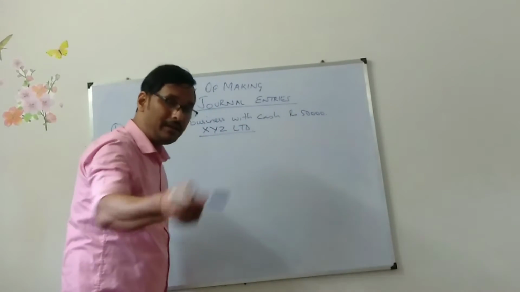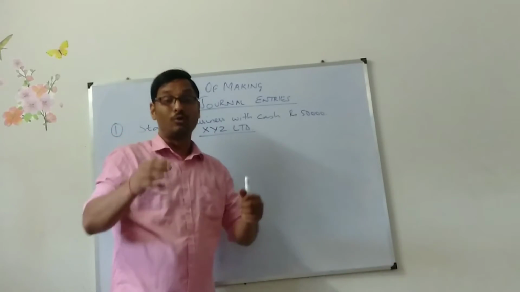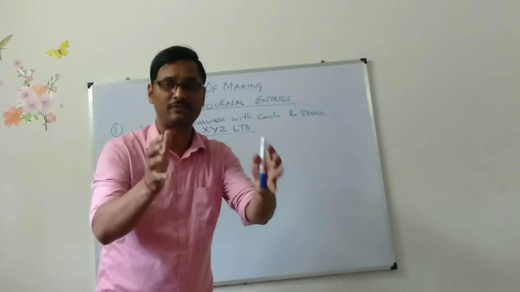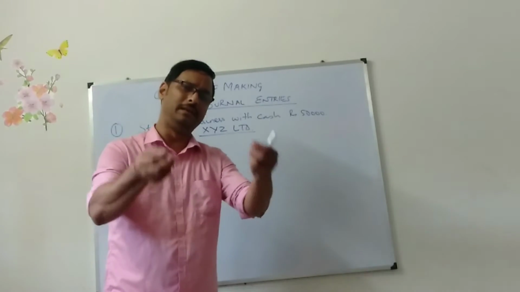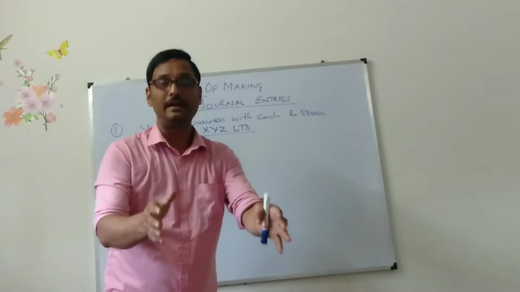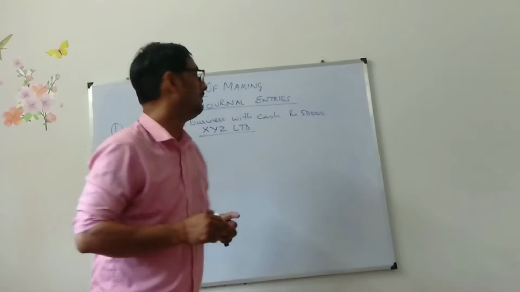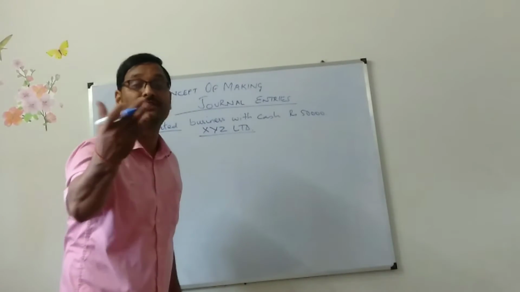As I have given money, I am the owner, I have given money. So this business XYZ Limited is giving respect to me, and this business is giving me the name Capital. XYZ Limited has given me the name Capital. Who started the business? The owner started the business.